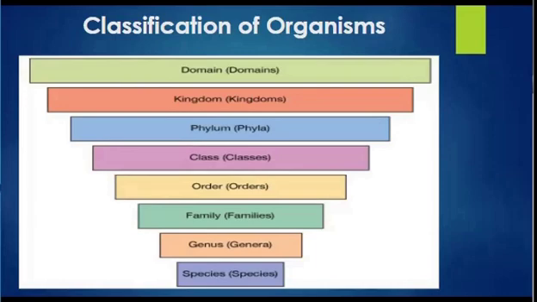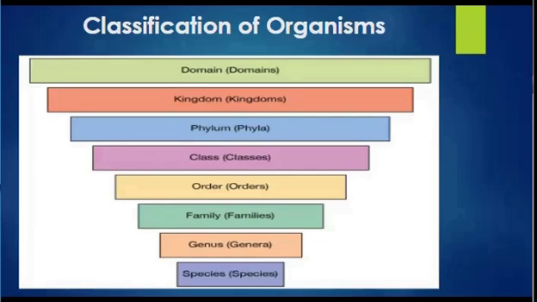Here is a concise overview of the main classifications. The first classification starts from domain. Domain is the highest rank in biological classification. Three domains are majorly known here: archaea, bacteria, and eukarya. Further, the domains are divided into kingdoms, that is Protista, fungi, plants, and animalia. Within each kingdom, the organisms are further divided into phyla based on major structural and functional differences. For example, in the animal kingdom, the phylum Chordata includes animals like fish, birds, and mammals.